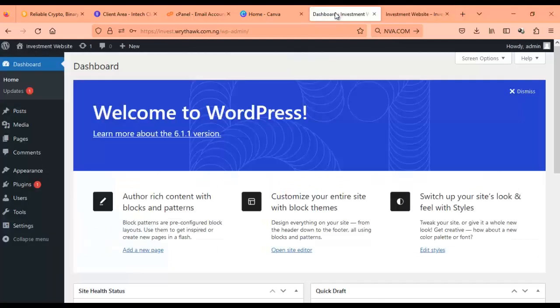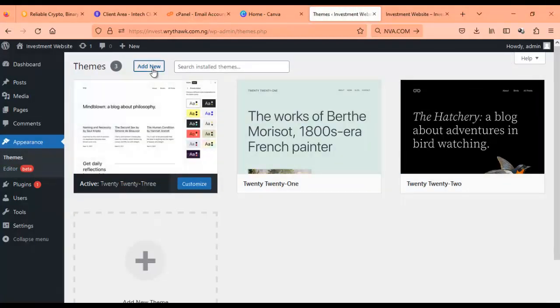So for the investment, we're going to be creating a landing page, a one pager for it. We're going to create a landing page and then link it to the back end. There's a script for the back end that we're going to use. Now the first thing we do is install a theme that we will be using. So we'll go to theme. We're going to add new.